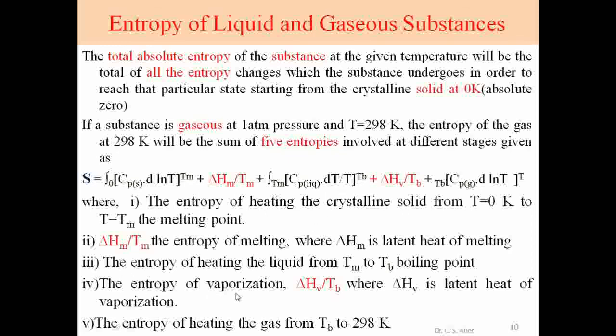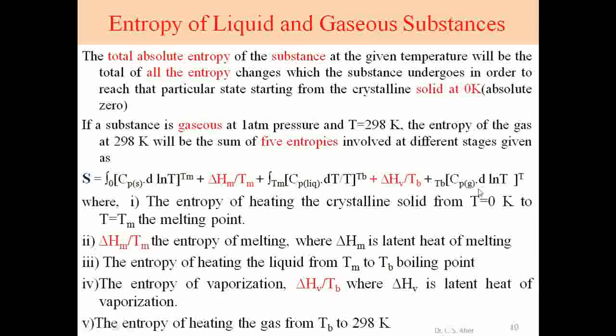Fourth step, entropy of vaporization, delta Hv upon Tb. Tb is the boiling temperature, where delta Hv is the latent heat of vaporization, by which the substance goes into gaseous form. For that we consider this latent heat of vaporization. All liquid is converted into vapor form.